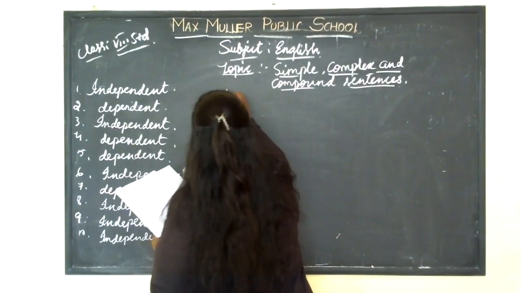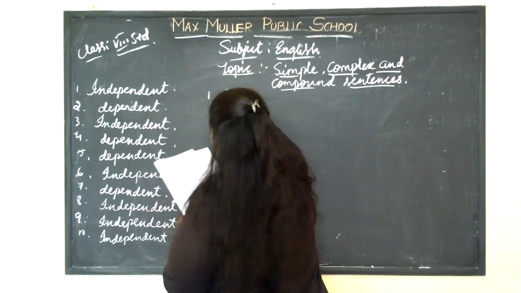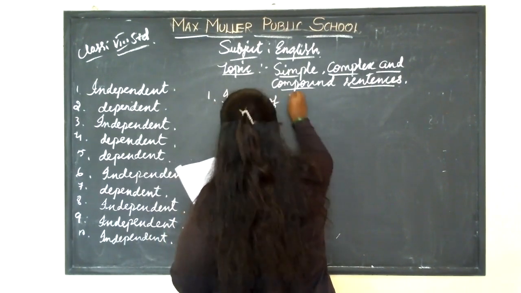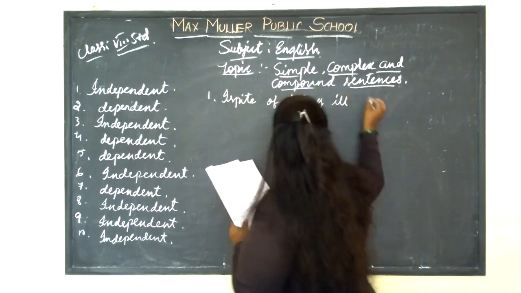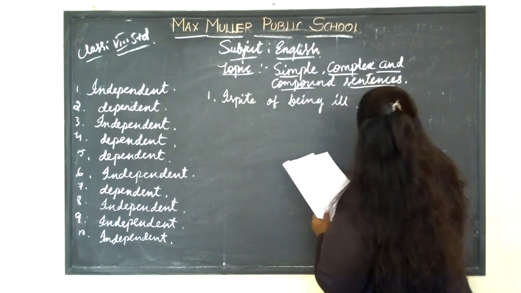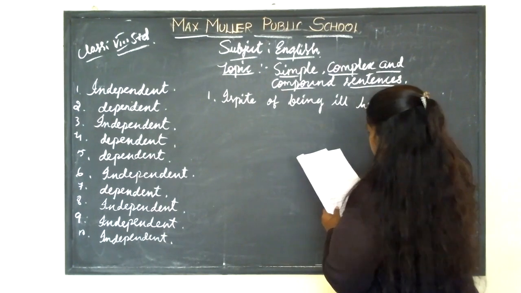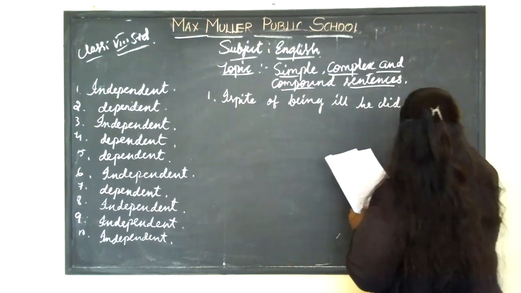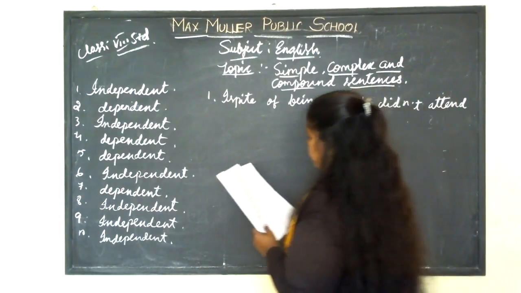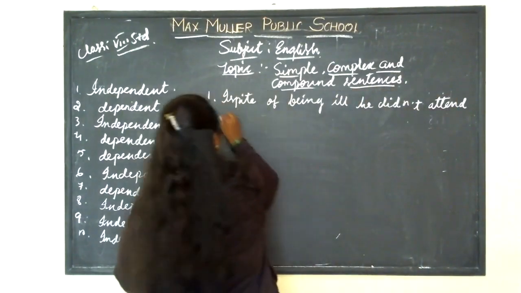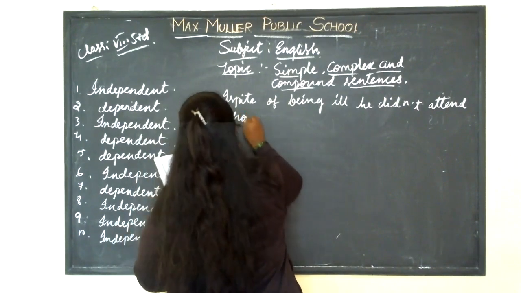In spite of being ill, he did not attend school.